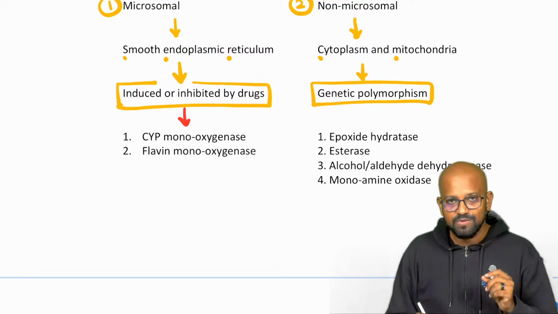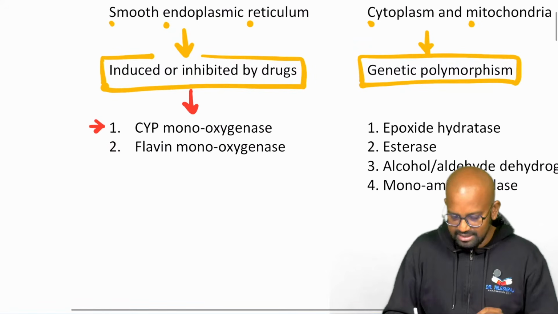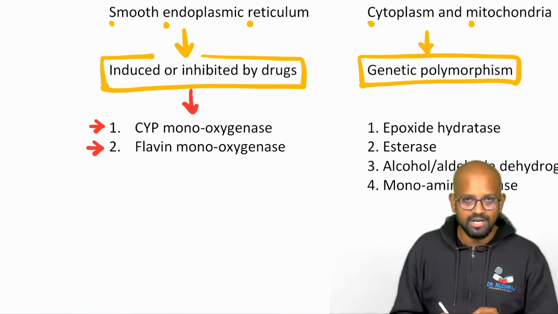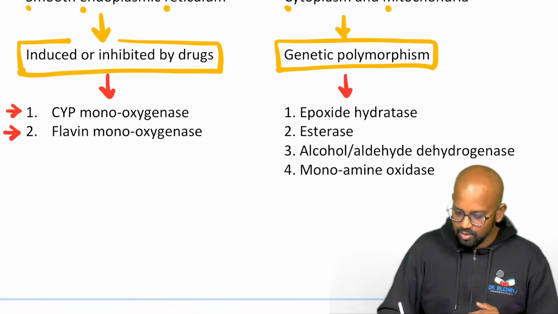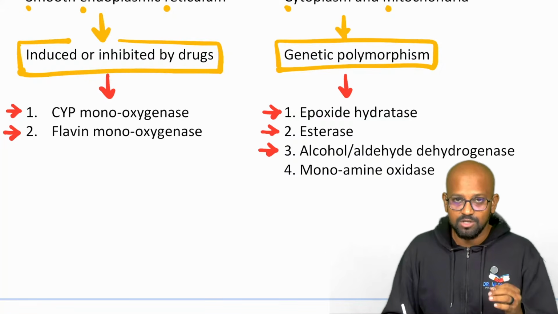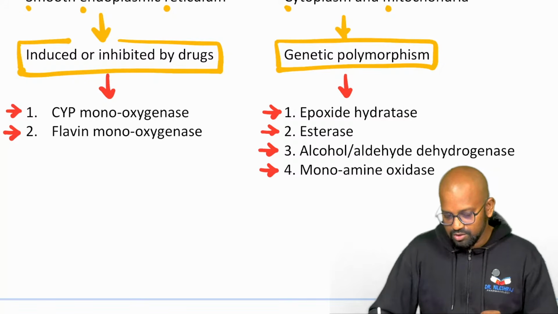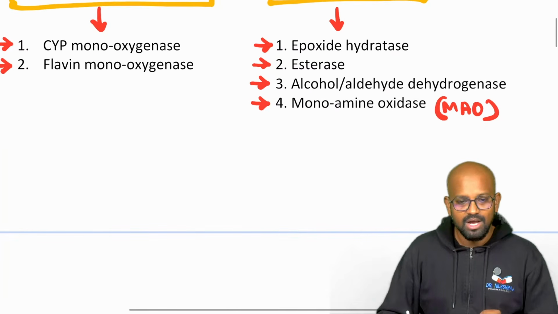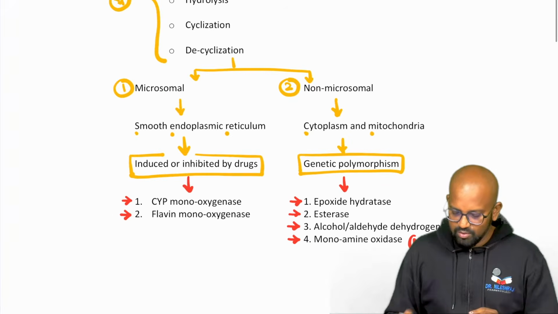What are the enzymes which are responsible for microsomal metabolism? We have CYP monooxygenase and we have flavin monooxygenase. Whereas the enzymes which are involved in non-microsomal metabolisms, we have epoxide hydratase, esterase, alcohol and aldehyde dehydrogenase, the one responsible for alcohol metabolism, and monoamine oxidase, which is usually named as MAO. And these reactions are actually coming under non-microsomal metabolism. Okay, so you have to write down these points, buddy.